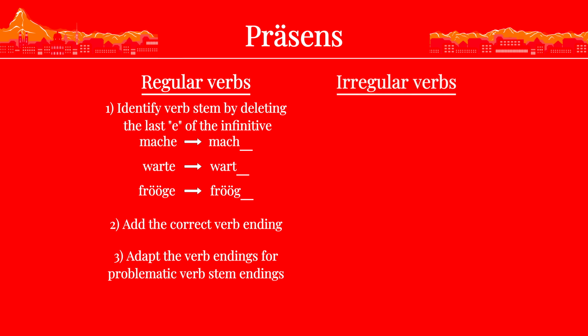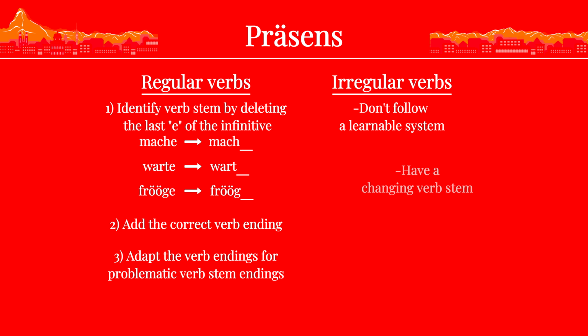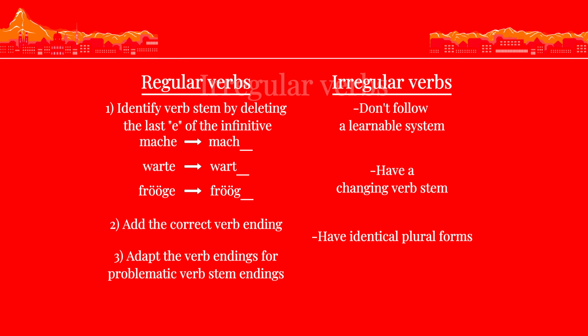Irregular verbs do not follow this system. Some verbs have the same or similar conjugated endings. However, their verb stem is not constant and changes in the different conjugated forms. As with regular verbs, the plural forms of the irregular verbs are always identical. Let's look at some of the most important irregular verbs.